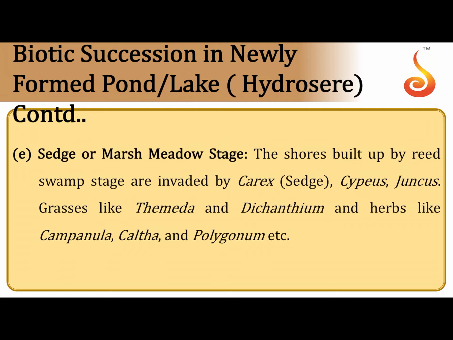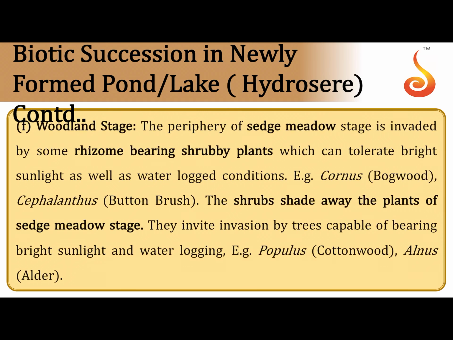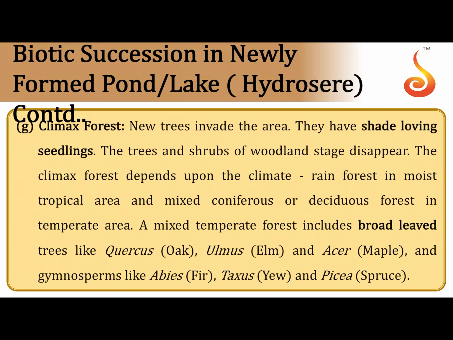And then we have sedges and marsh meadow stage, which are basically found in the shore regions of the water body. And finally you have the woodland stage, where woody plants start developing. So you have to see that the shrubs shade away the plants of the sedge meadow. So you basically have the shrubs that are formed, and then finally you have the woody plants which take the place of these shrubs, and ultimately a forest is formed.